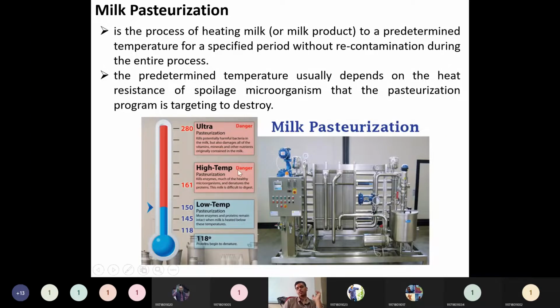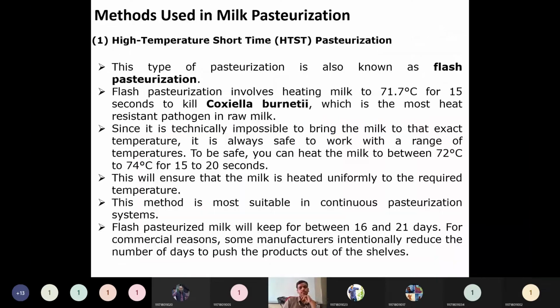If you see, high or ultra high temperature pasteurization is more harmful compared to low temperature pasteurization. We have to keep in mind that though these temperatures kill some bacteria, they also kill the good bacteria, and they modify the protein structure and the taste as well. Because of that, it is dangerous. But for some products, these temperatures are very much desired, like the preparation of yogurt, where high temperatures are required. Like that, many examples are there.